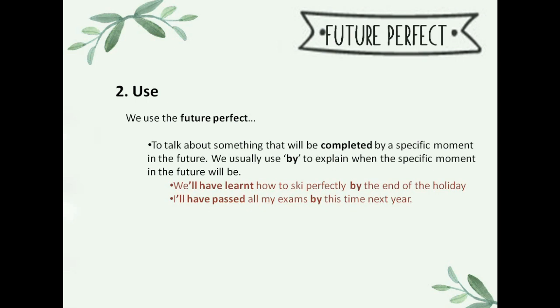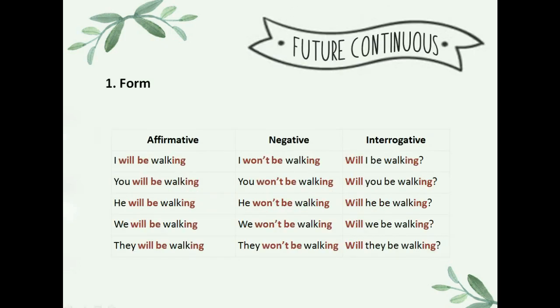Remember that by always goes with the future perfect. So that's a good keyword to remember. The future continuous is formed like this. Because it is continuous, we need the verb to be and the ing ending. Again, the good thing about this is that all the persons have got the same form. So, for the affirmative, we use will, be, and the ing ending for I, you, he, we, and they.